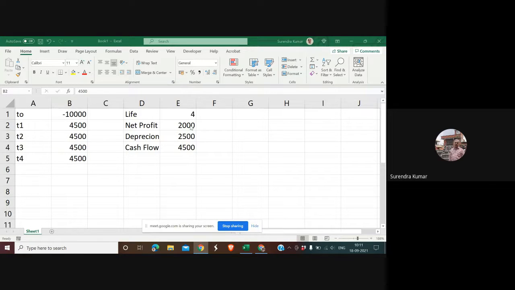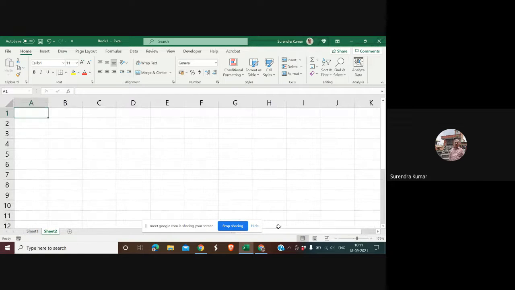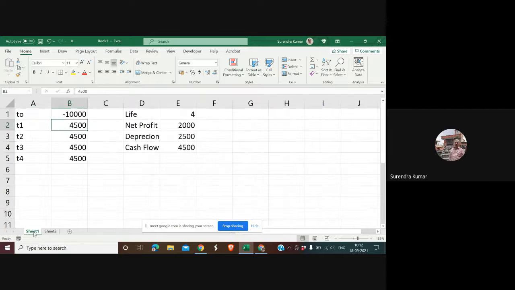the tax also, and therefore let me construct it on a separate sheet. So when I construct it on a separate sheet, I take all this information on my new sheet by copying there.